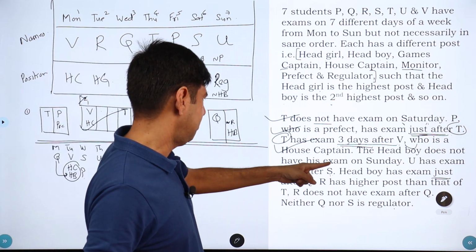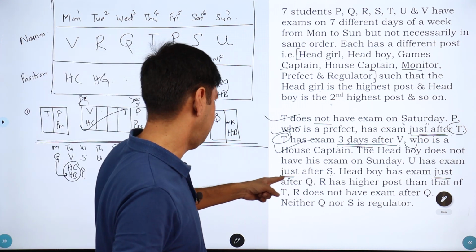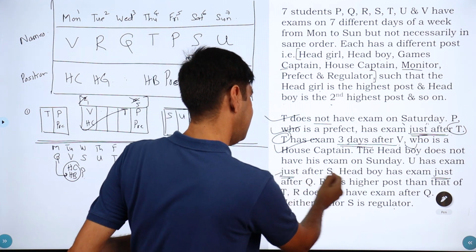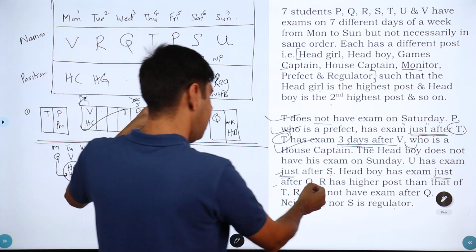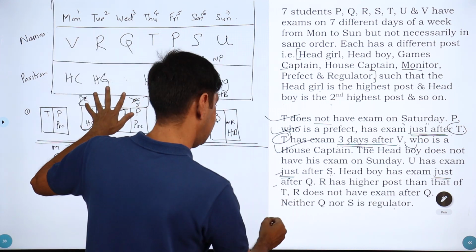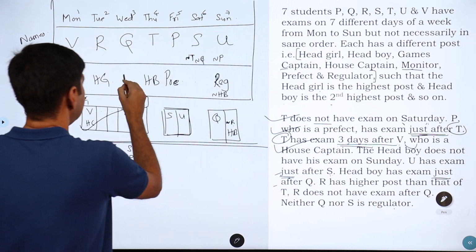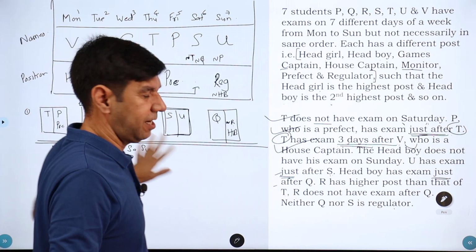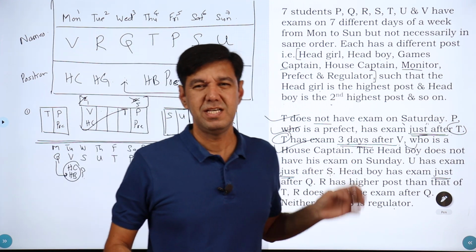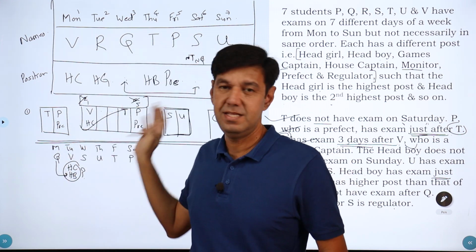Or let me see, is there something else that I missed? Head boy does not have. U has his exam after S, done. Head boy has his exam just after Q, we used that, right? R has higher post than T, we used, right? So these could switch between house games captain and monitor. The questions were not very difficult. They could easily be solved once you get this arrangement.